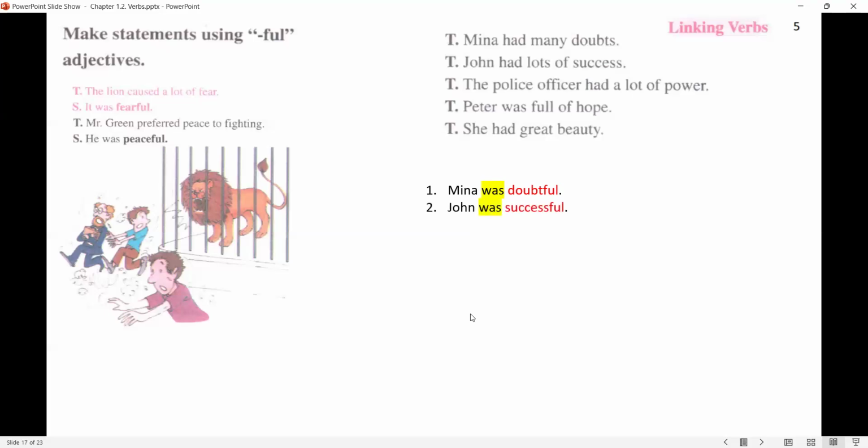He was successful. The police officer had a lot of power. He was powerful, or she was powerful, or the police officer was powerful. Peter was full of hope. He was hopeful.